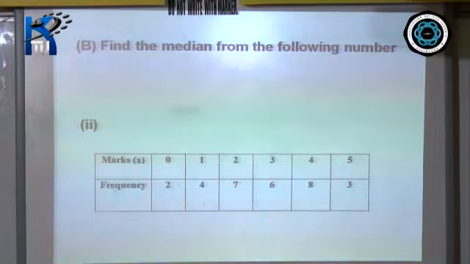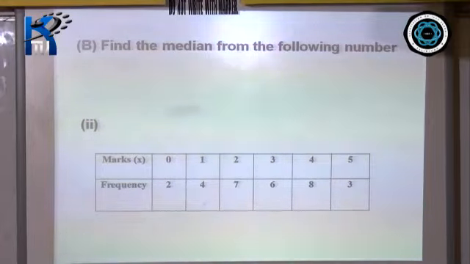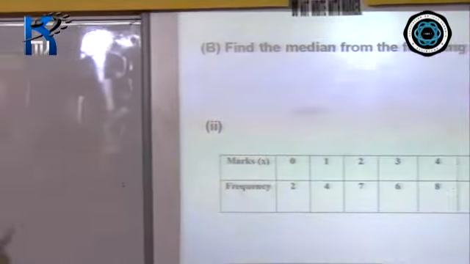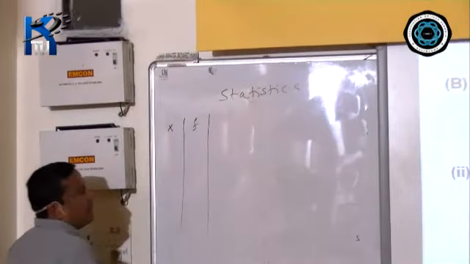In median, you only need to understand whether n is odd or even. If it is odd, you have to apply the odd formula. If it is even, then you have to apply a different formula. Now this is x and this is f.